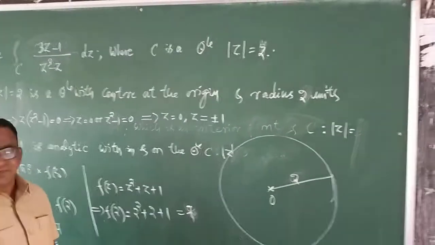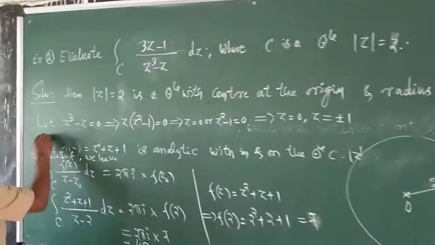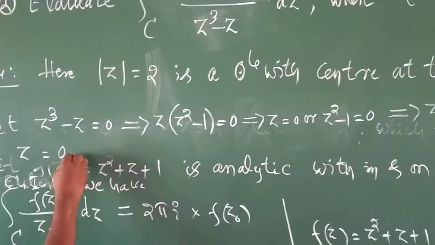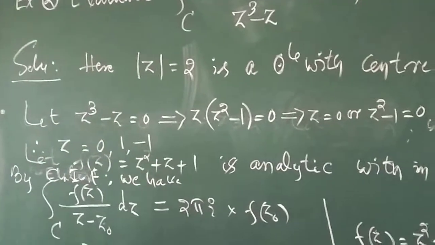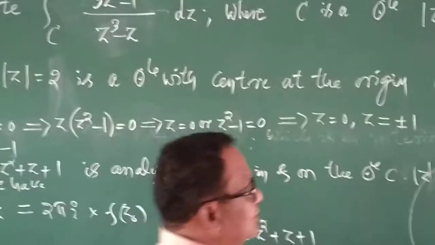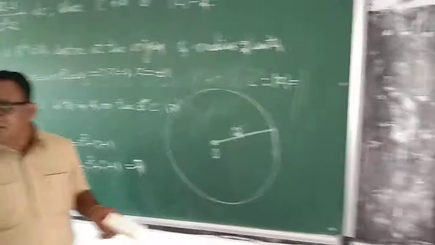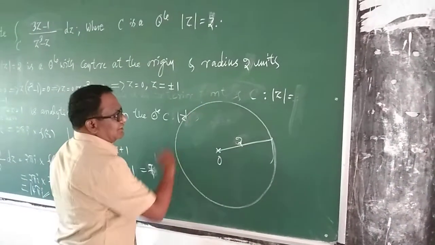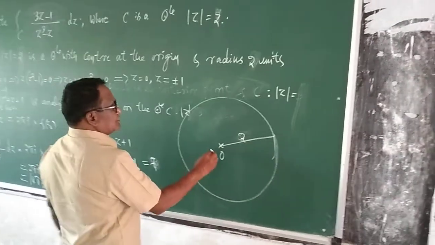So what are the values of z here? Therefore z is equal to 0, plus 1, minus 1. My question is whether all these points lie within the circle or not. The given circle has its center at the origin and radius 2 units.